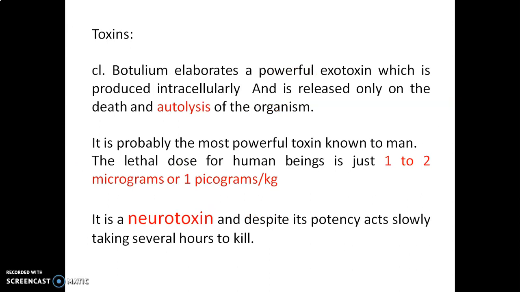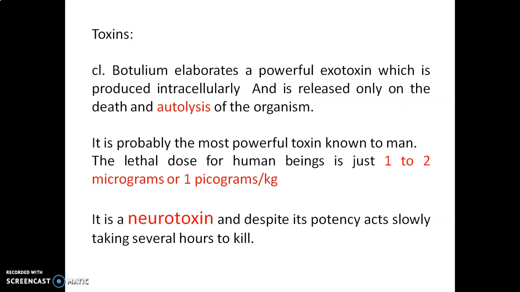Now coming to the toxin, Clostridium botulinum can elaborate a powerful exotoxin which is produced intracellularly and released only on the death and autolysis of the organism. So this exotoxin becomes active upon autolysis.